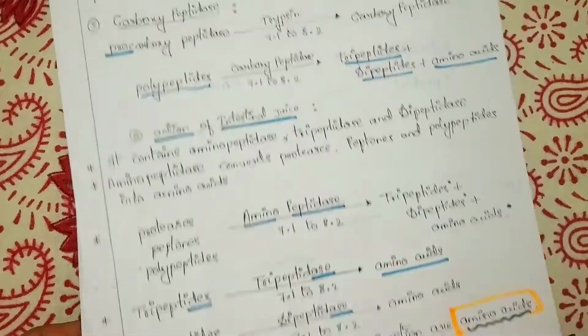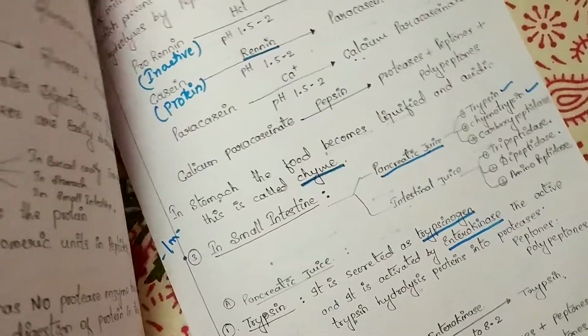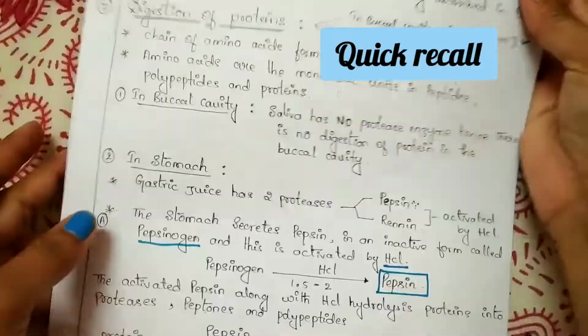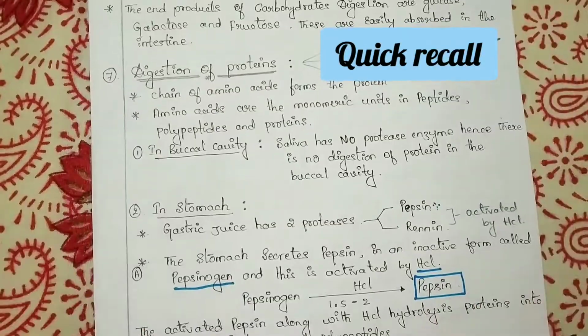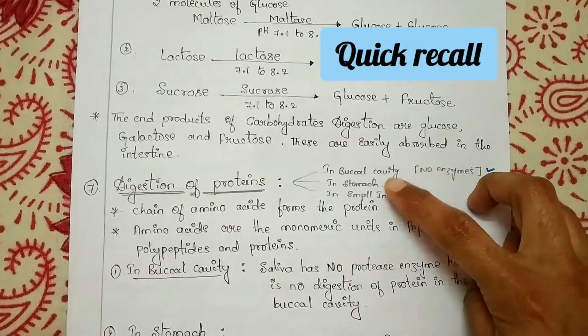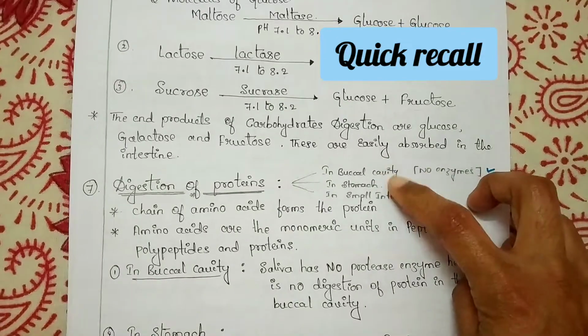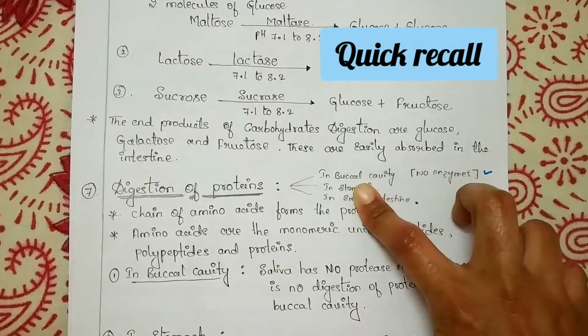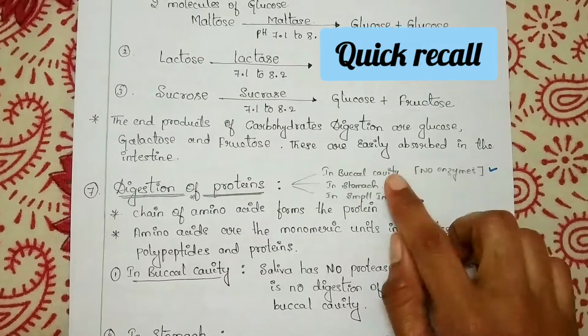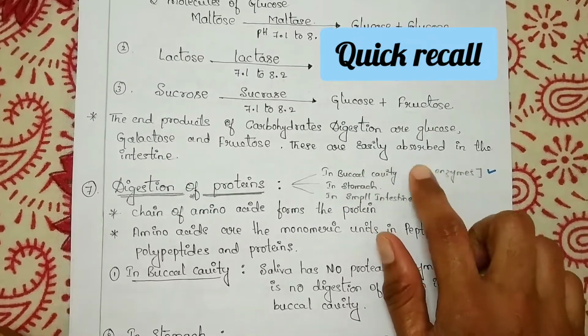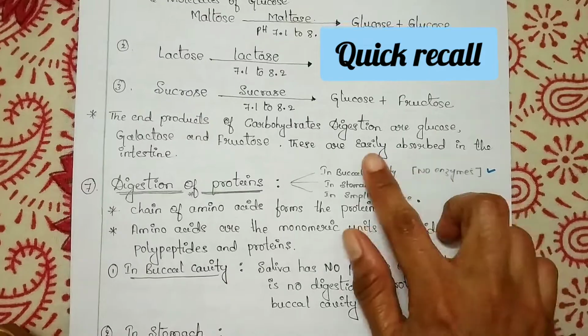Now quickly I will give some hints to remember the digestion of protein. Remember the three places: in the buccal cavity, in the stomach, and in the small intestine, what happens in these three parts. Then move on to the first one. We know that there are no enzymes in the buccal cavity, so there is no digestion of proteins here.